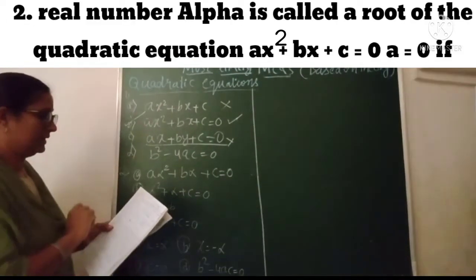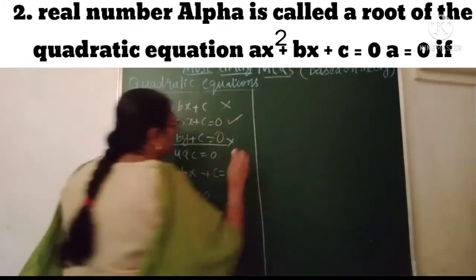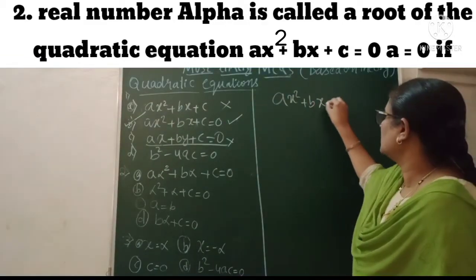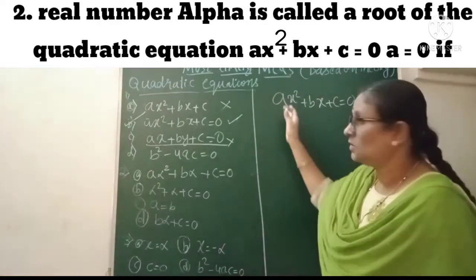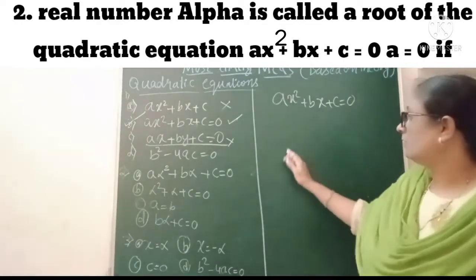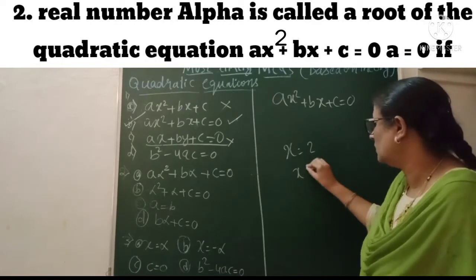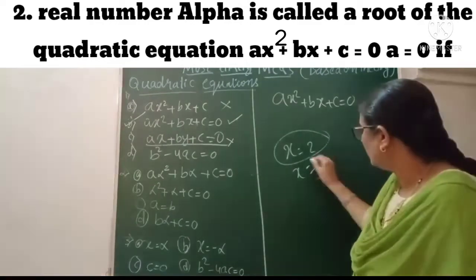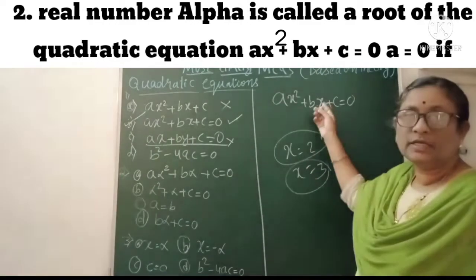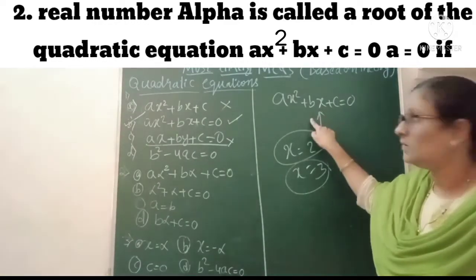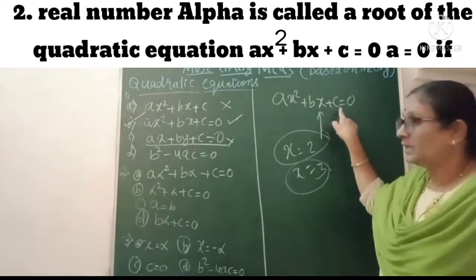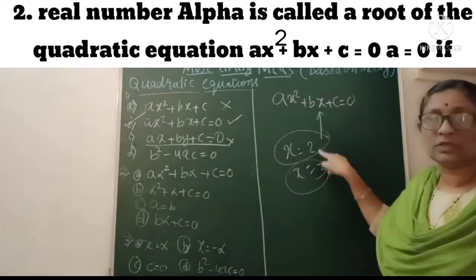The next question asks: a real number alpha is called a root of the quadratic equation ax square plus bx plus c equal to 0 when? When you solve any equation, you will get some values, like x is equal to 2, y is equal to 3. These are called roots of the equation. Roots of the equation means that when you substitute these values in the equation, they must satisfy it. Must satisfy means that when you put the values, the LHS and RHS both become equal, or you get 0. In that case we say these are the roots of the equation.